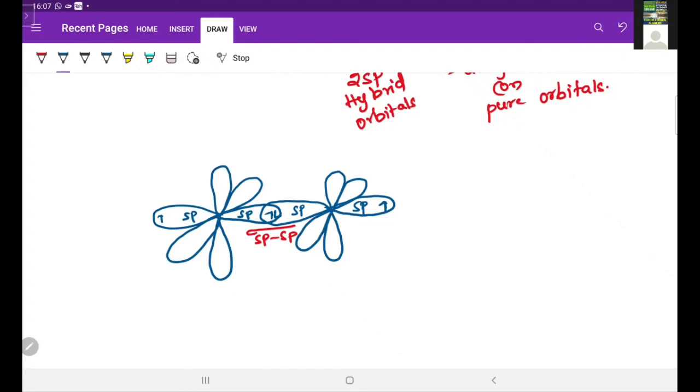And remaining sp hybrid orbitals now overlaps with s orbital of hydrogen. So this is the sigma bond formed by sp-s.